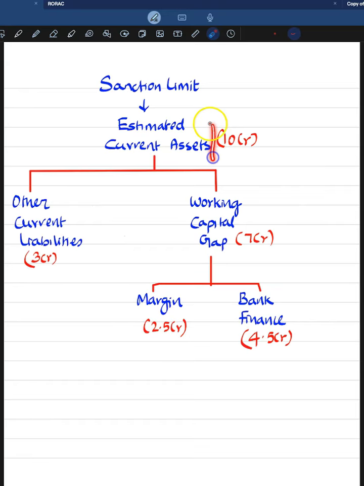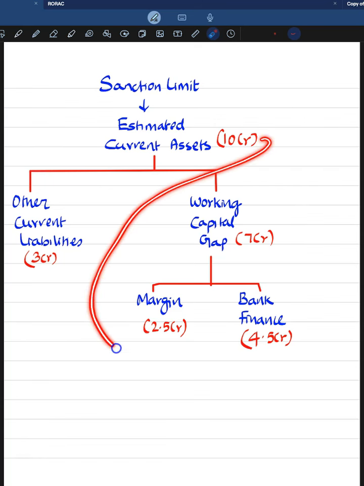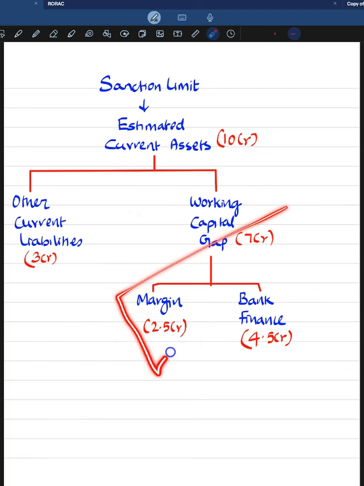Let's assume the estimated current asset is 10 crore and other current liabilities available for funding this 10 crore is 3 crore. It means there is a gap of 7 crore. So on this 10 crore, assuming the borrower is bringing a margin of 25%, it means margin is 2.5 crore. So 7 minus 2.5 crore, the eligible bank finance is 4.5 crore.